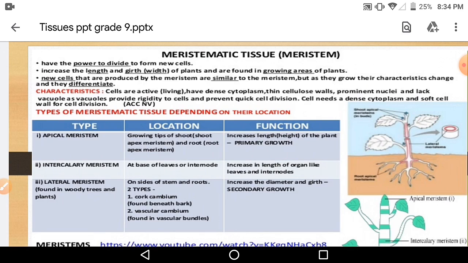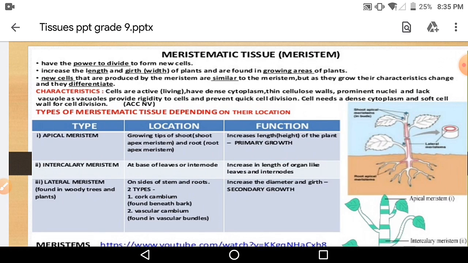First of all, what are meristematic tissues? They are capable of cell division. Okay, and they differentiate. So, and the characteristic is what? They have dense cytoplasm, thin cellular walls, and they have nuclei, but they lack vacuole. Why do they lack vacuole? Because vacuole provides rigidity to the cell and prevents quick cell division. Okay, three types of meristem.